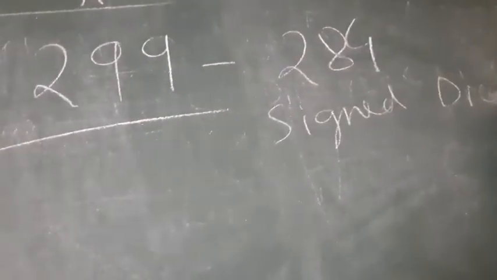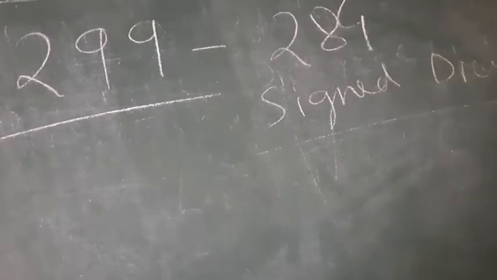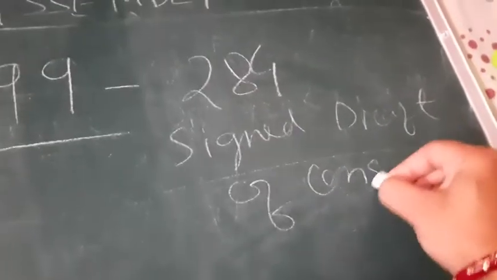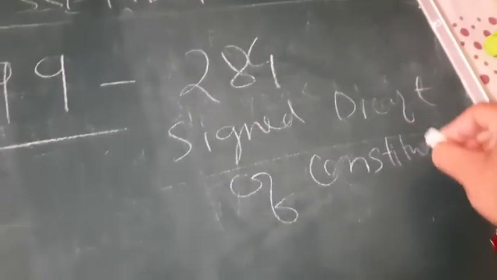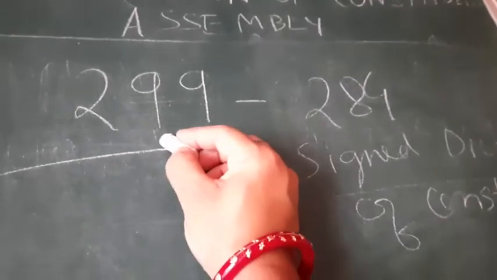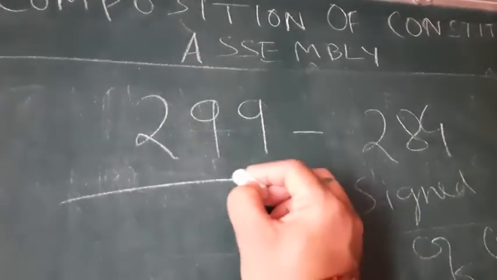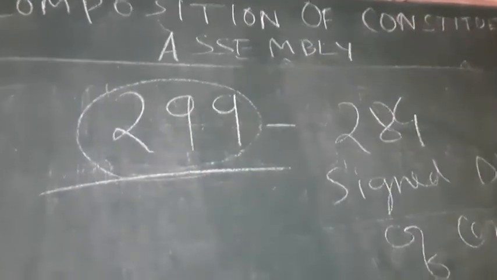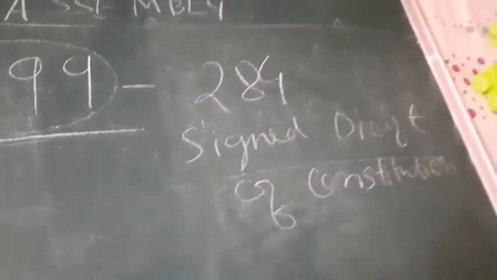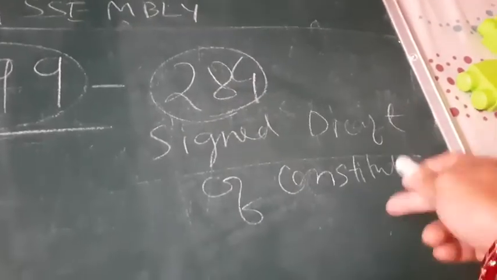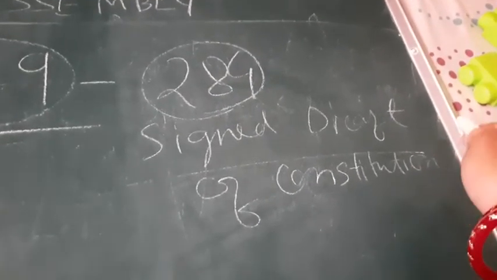Our draft of the constitution was signed by how many members? 284 members. Clear? So the number of members of the Constituent Assembly came down to 299 after the partition, and 284 members were present when the draft of the constitution was signed. Clear?